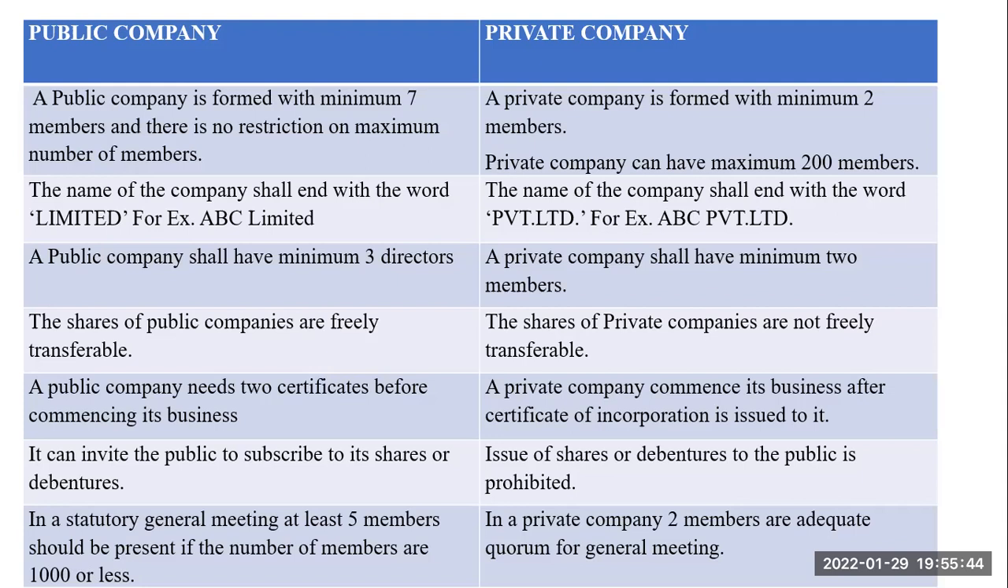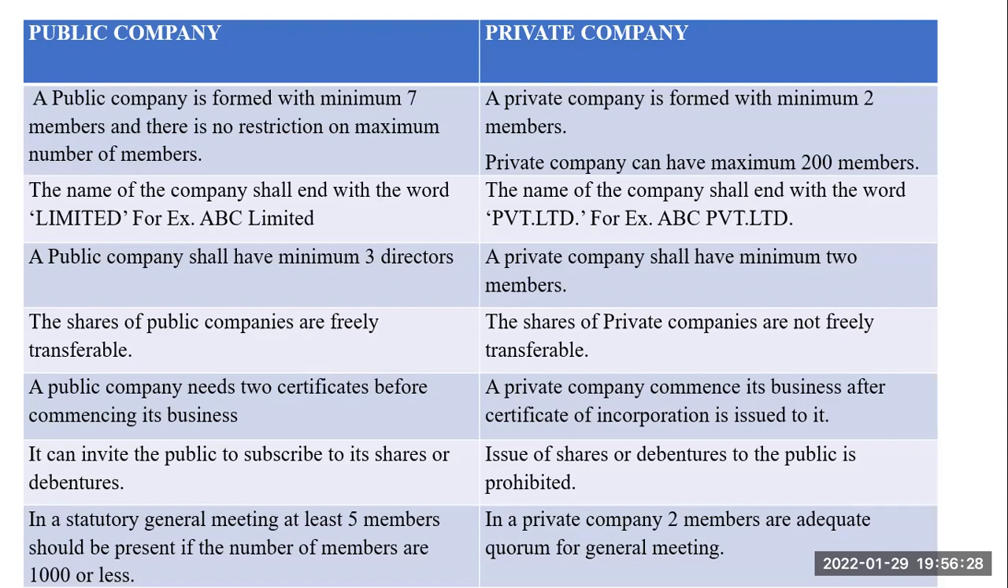In case of public company, it's compulsory to use the word Limited at the end of the company's name, for example, ABC Limited. In case of private company, it's compulsory that the words Private Limited should be used at the end of the company's name, for example, ABC Private Limited. Third difference, a public company shall have minimum 3 directors, and a private company shall have minimum 2 directors, not members, 2 directors.